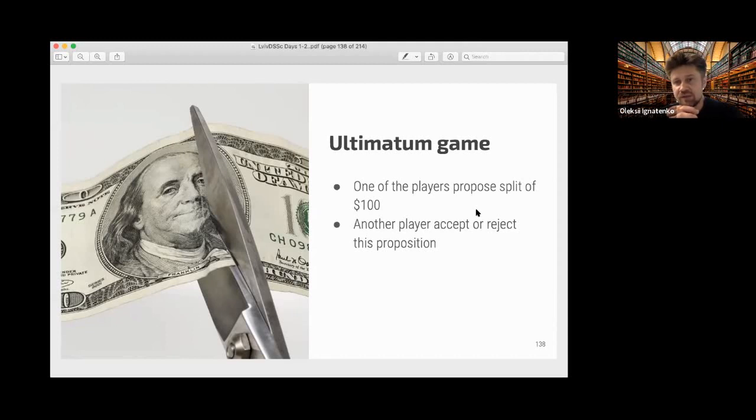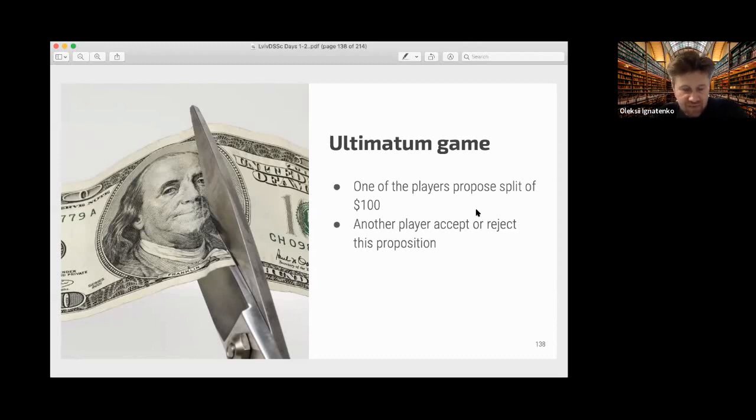So it seems that the players are in equal positions. The first player can propose but can't force the other player to accept, and the second player can't change the split; he can only accept or reject.